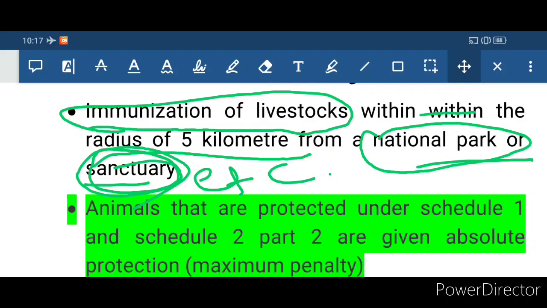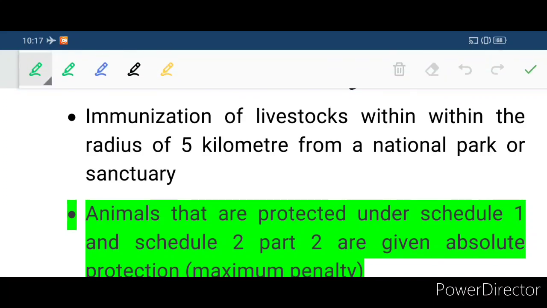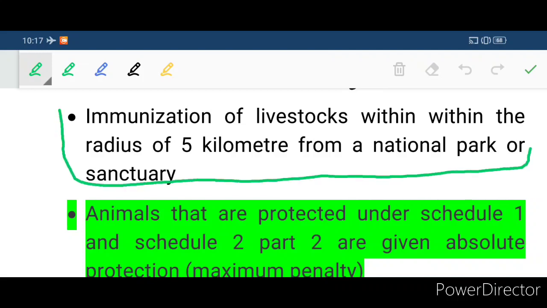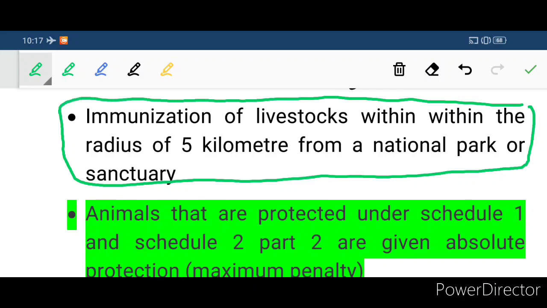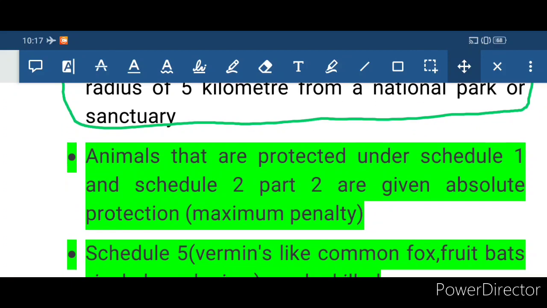Why so? Because if any contagious disease attacks the livestock of the nearby or adjacent area of a national park, then that disease may spread to the animals of the sanctuary as well, or the animals of the national parks as well.